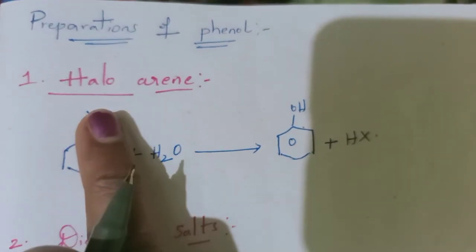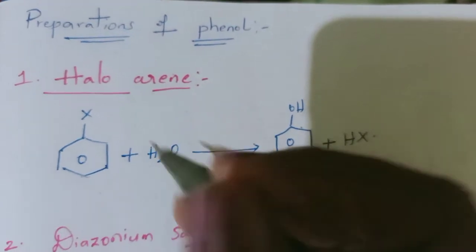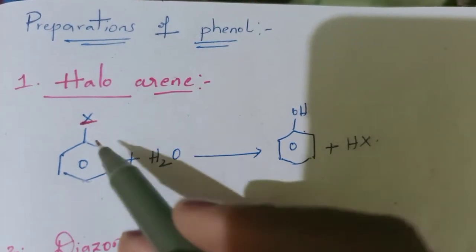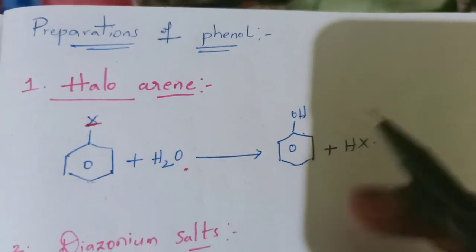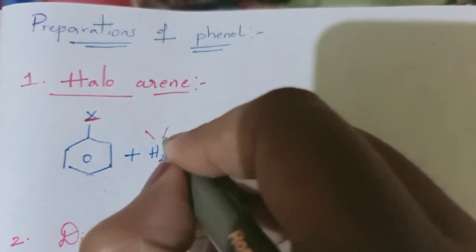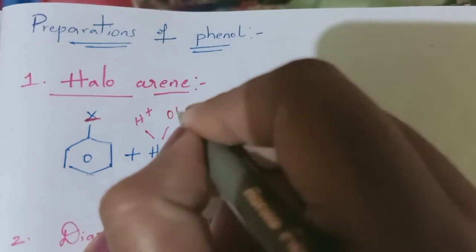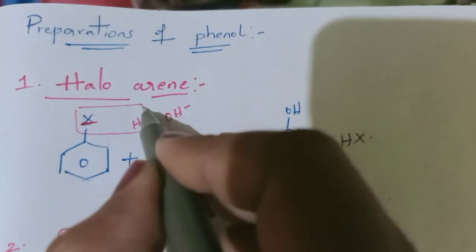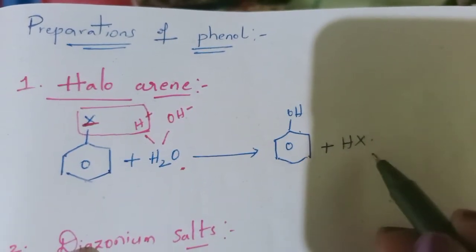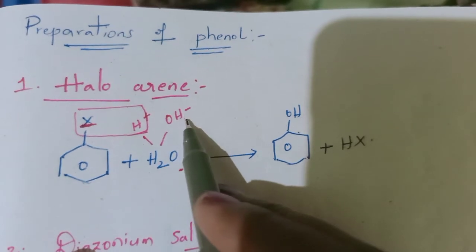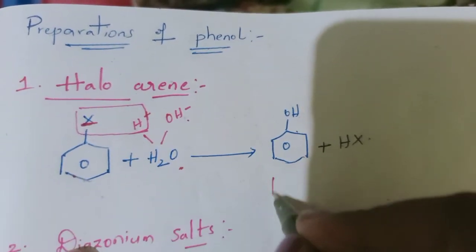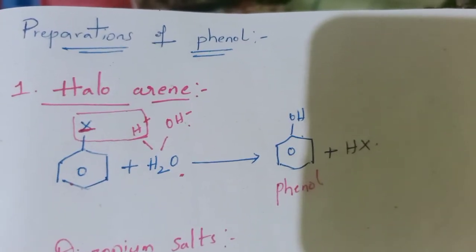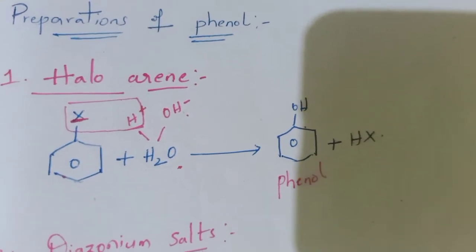The first and foremost method is from haloarenes. We know what is haloarene. The halogen which is present on an aromatic ring is known as haloarene. When this haloarene undergoes hydration, that is nothing but addition of water, this water contains 2 ions, that is H plus and OH minus ions. When H plus reacts with the halogen of haloarene, it eliminates as HX. Now what is left? OH minus. This OH minus is added to the benzene ring and converts into phenol. That means hydrolysis of haloarene can give phenol as the final product. That is the first preparation.